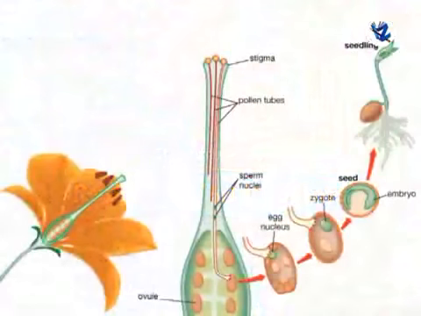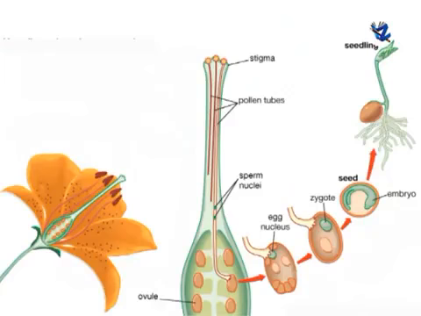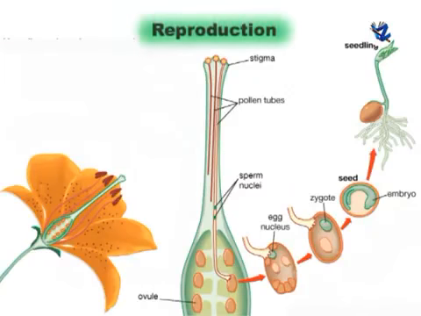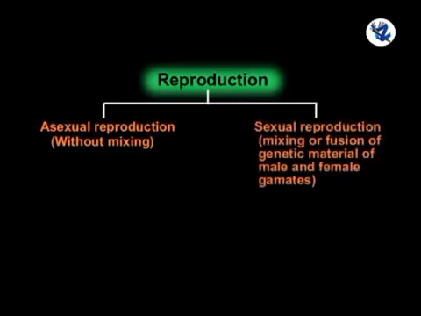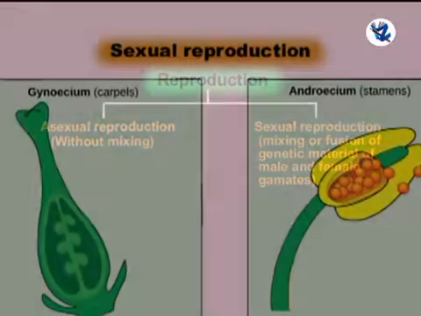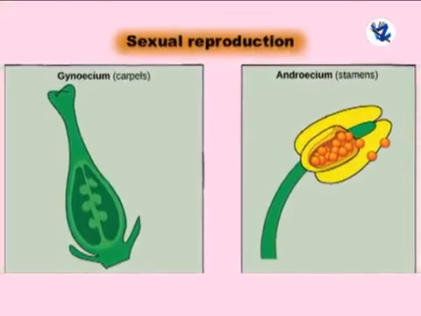The ability of living organisms to give rise to the young ones of their own kind is reproduction. There are two major modes of reproduction. First one, asexual reproduction, that means without mixing. And secondly, sexual reproduction, that is mixing or fusion of genetic material of male and female gametes.